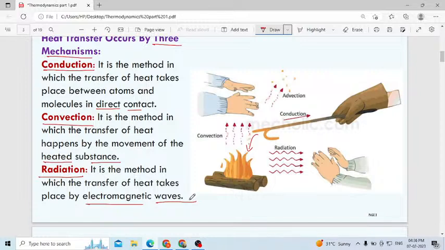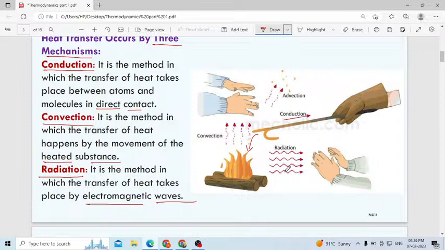In the exam they may ask on which principle the oven works. Radiation method. With the radiation method, you can heat the food and prepare the food also. Which waves do we use in a microwave oven? We use electromagnetic waves. And in the case of radiation, there will be no direct contact.